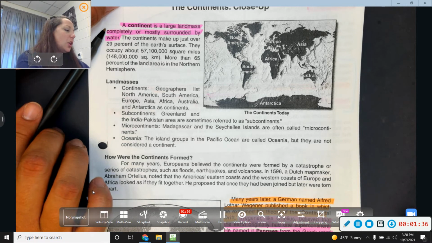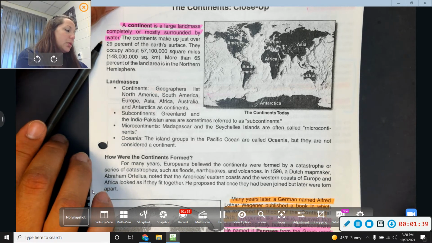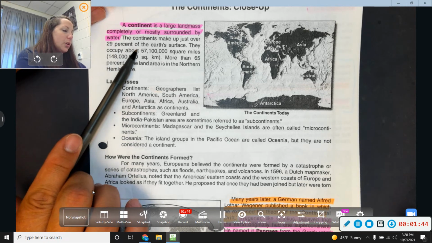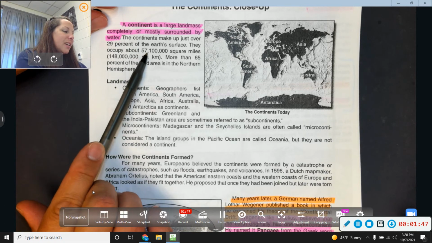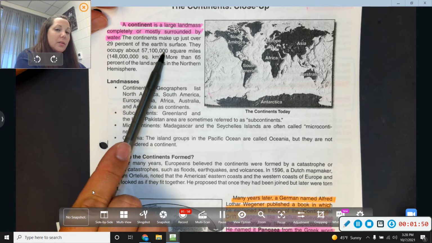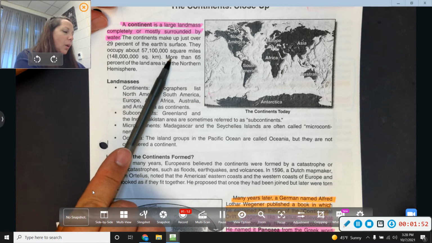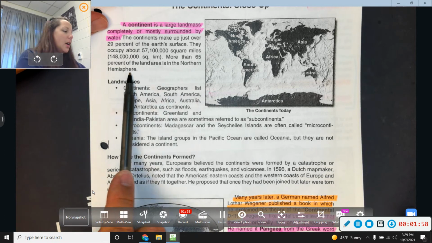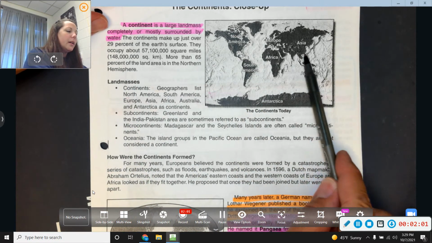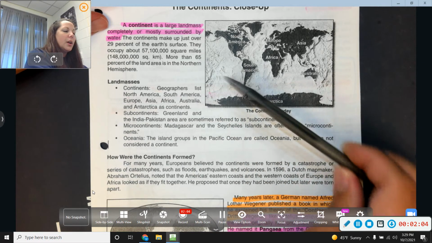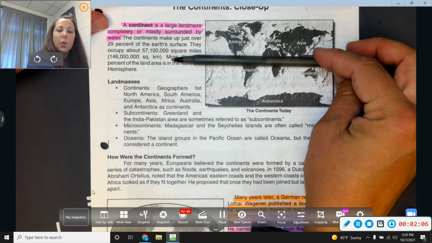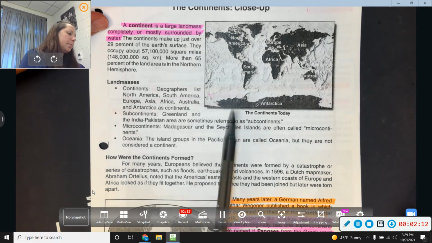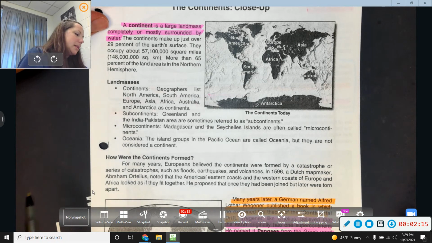So a continent is a large landmass completely or mostly surrounded by water. The continents make up just over 29% of the Earth's surface. They occupy about 57,100,000 square miles. More than 65% of the land area is in the northern hemisphere. Okay, so when you have the equator running through the center of the Earth, you can see that the majority of the land is north of the equator. That's what it's saying.